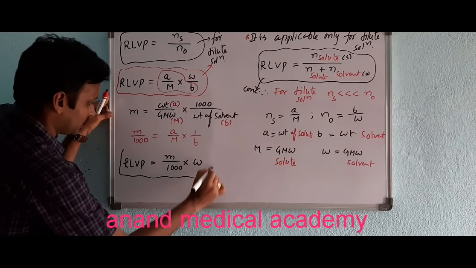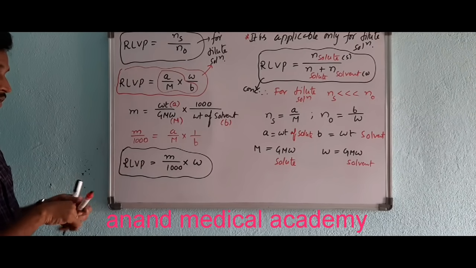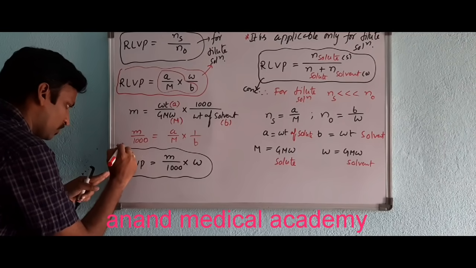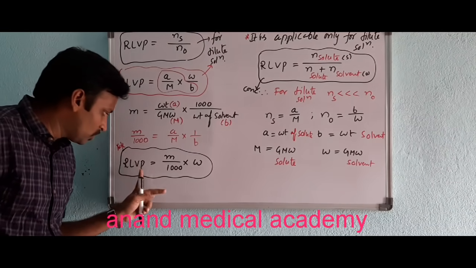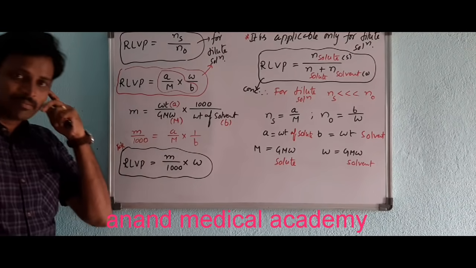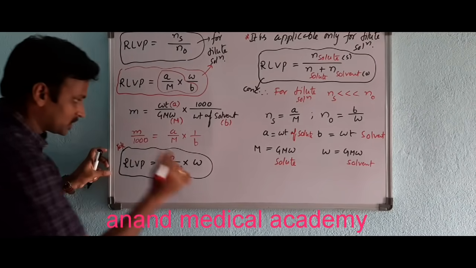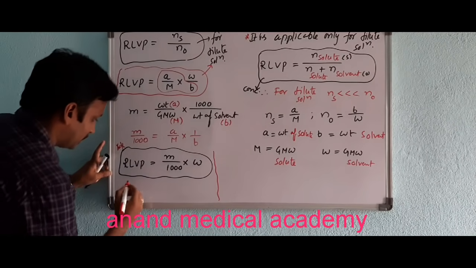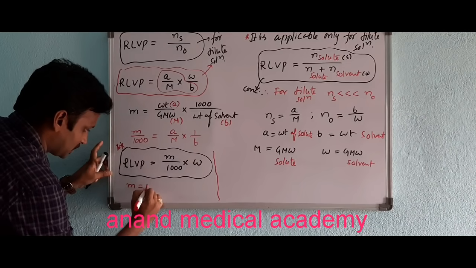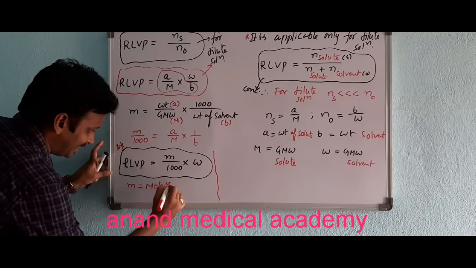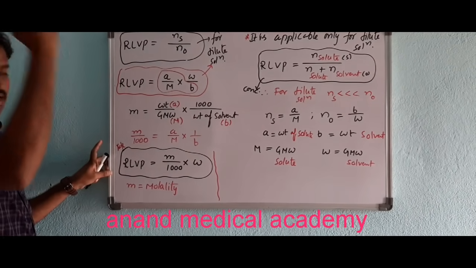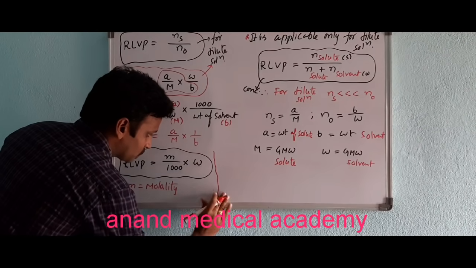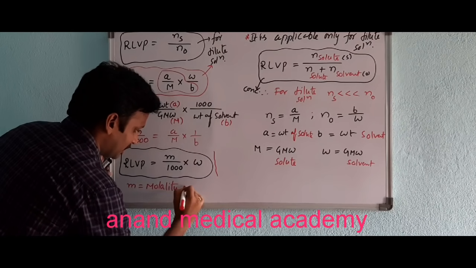That's it. This is the most important relation between relative lowering of vapor pressure and molality. You must write everything very clearly. m is molality. Here, what does W mean exactly?